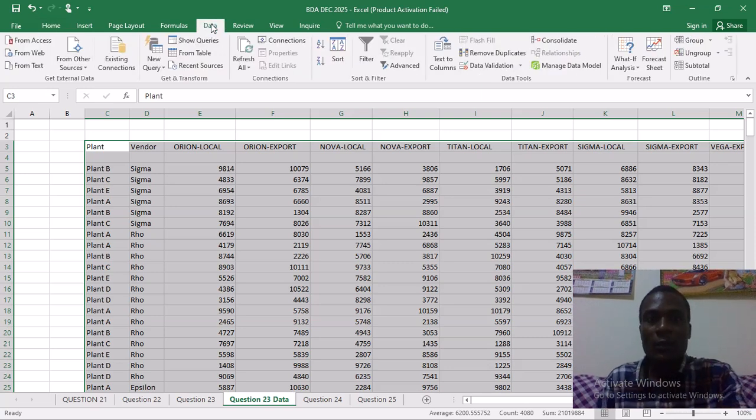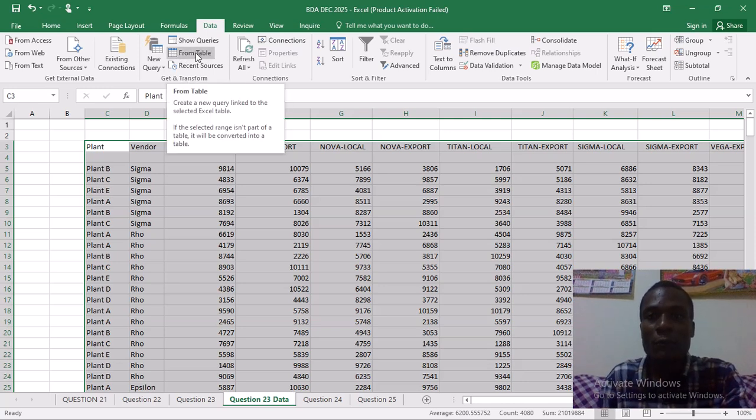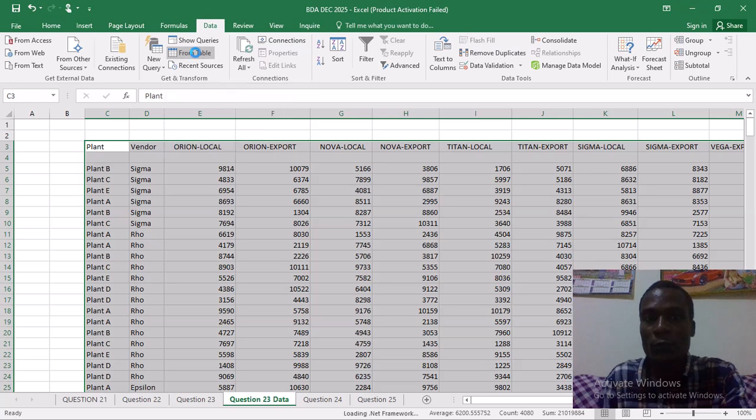Then on Data, first we have Get External Data. Next to that, we have Get and Transform Data. So we are going to Get and Transform Data, then pick From Table. So we click From Table.